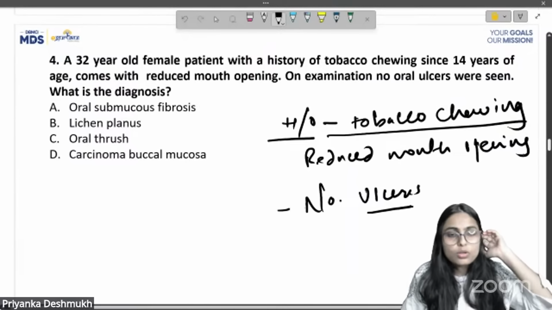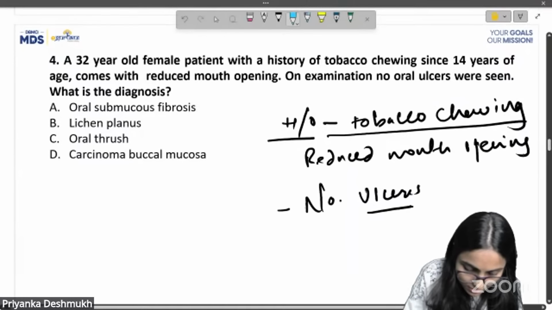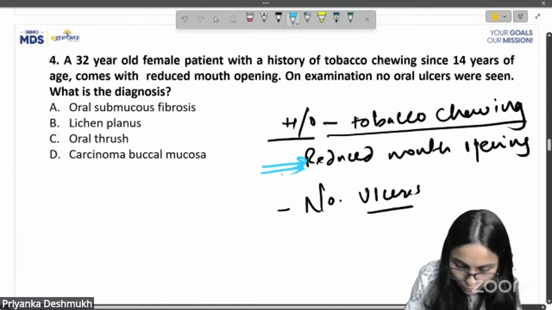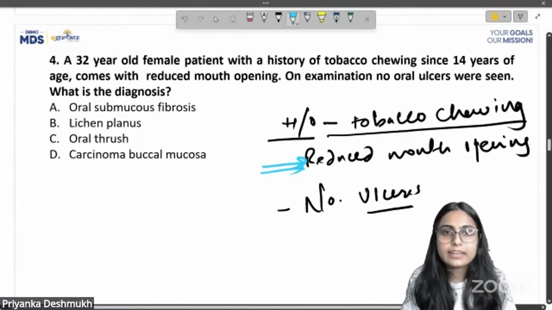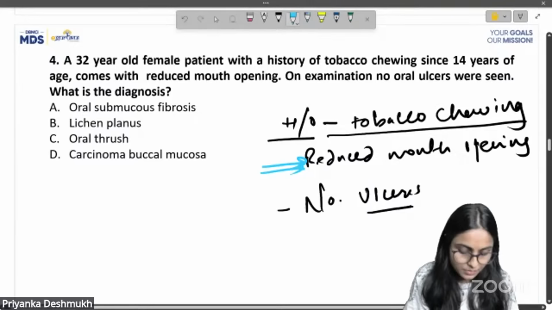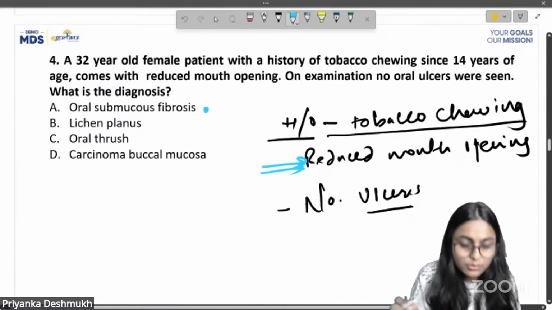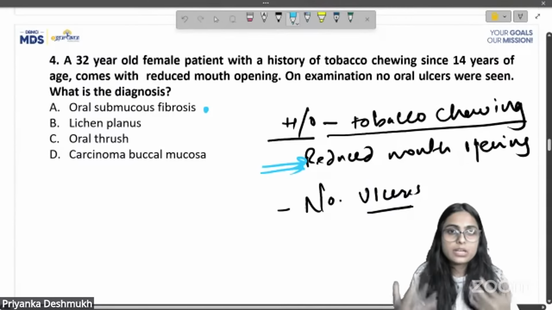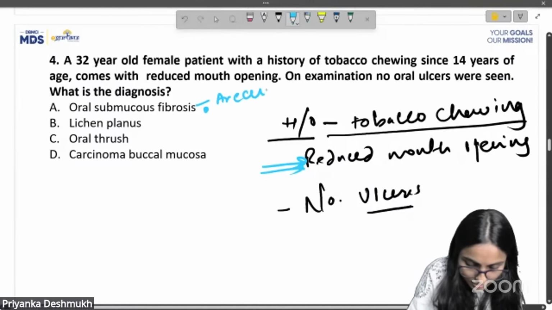By just looking at this feature, reduced mouth opening, many of you will mark the correct answer. OSMF, we have seen, is an inflammatory condition, and it mainly occurs due to areca nut chewing, correct?